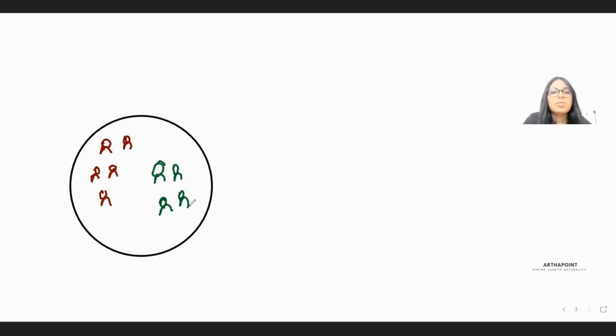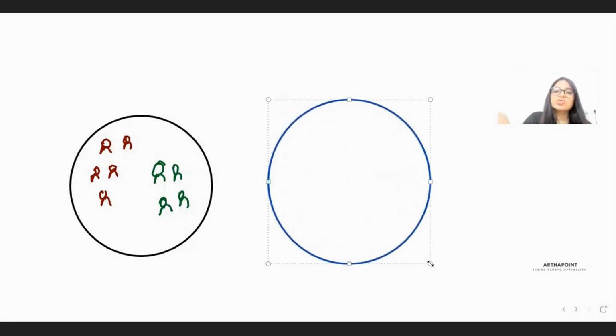Similarly, there is another country, country B, which has people of its own, marked by green. And people of country A are marked by maroon, let's say.